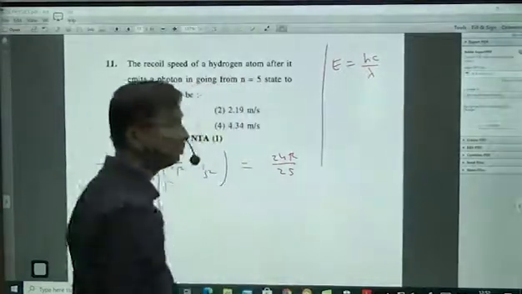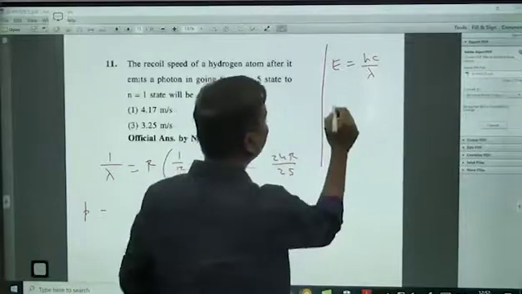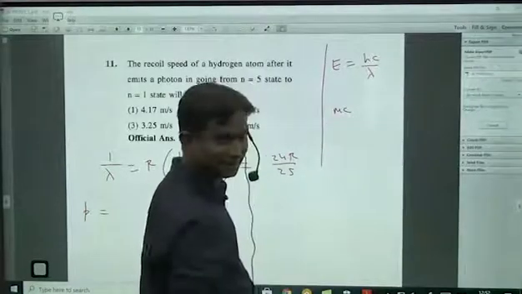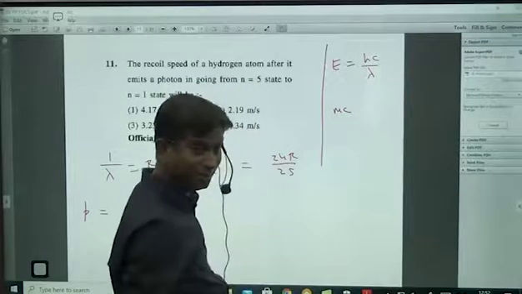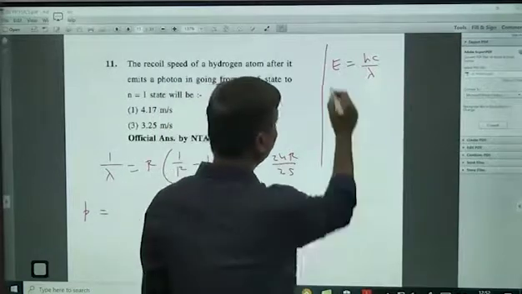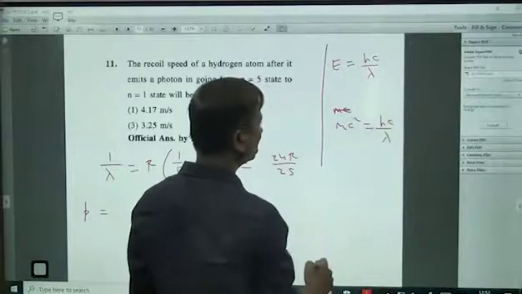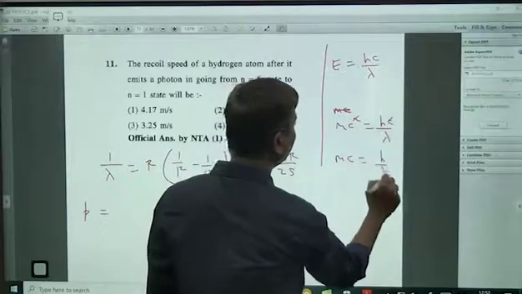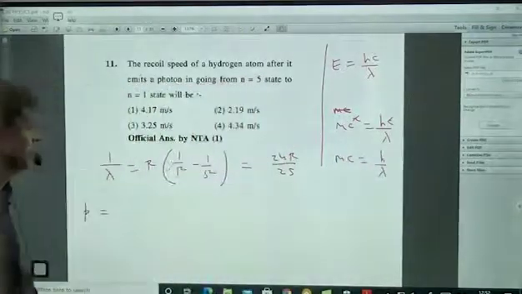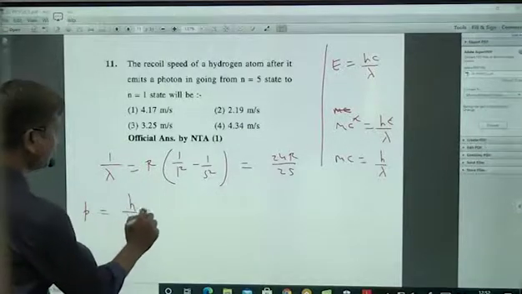Momentum means you can write m into c, mass into c, because the photon will travel with the speed of light. But you know energy is equal to mc square is equal to hc by lambda. So c cancels, so definitely momentum mc is equal to h by lambda. Now a little bit happy. So momentum is equal to h by lambda.